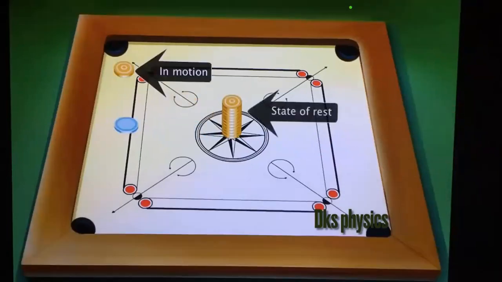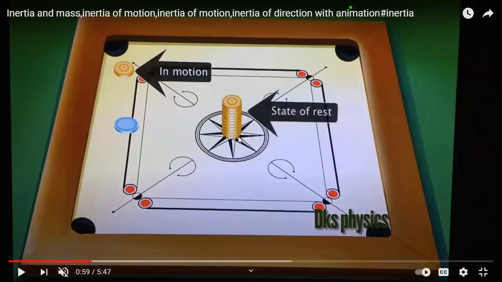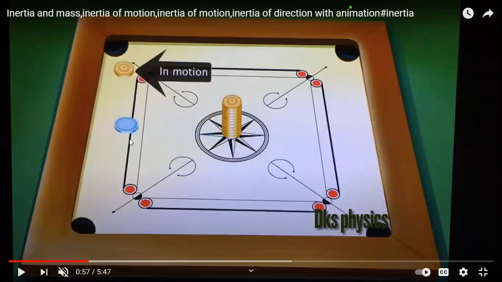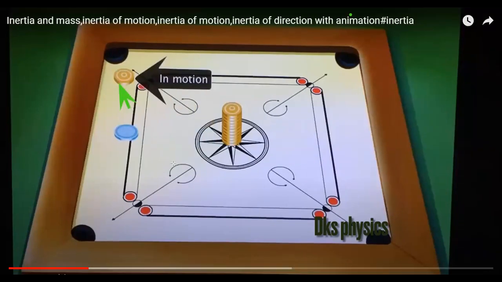Now, why so? Because initially all the coins were in state of rest. As soon as you bring the striker, the motion of the striker is shared with only the coin on which the striker hit. But the rest of the coins are still in state of rest.